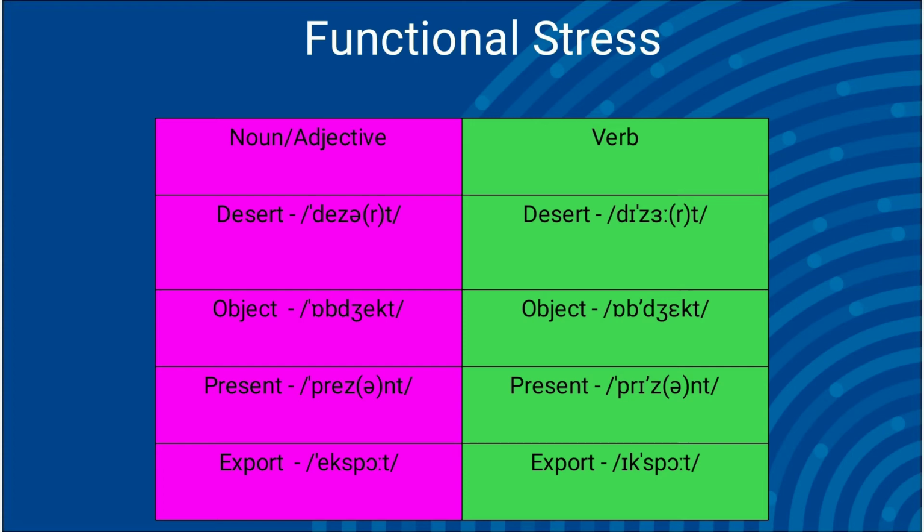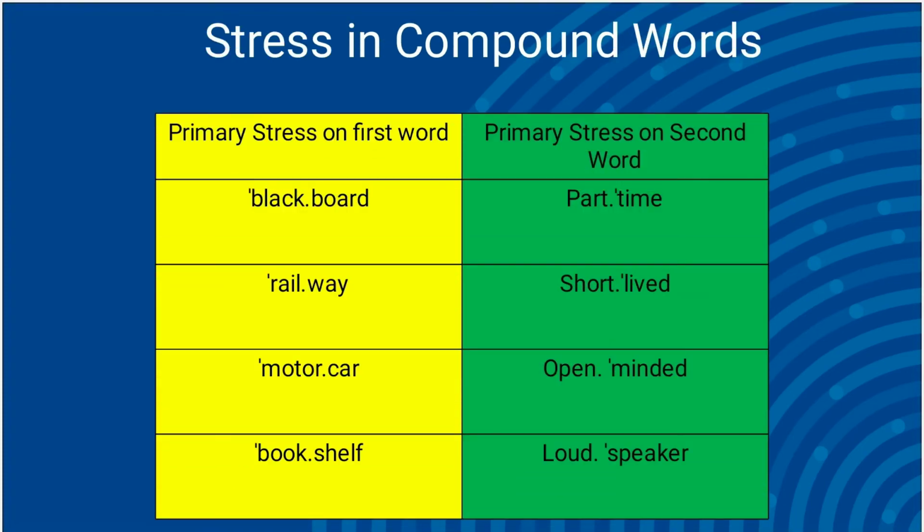The difference between noun or adjective and verb are observed in this manner. Desert, desert. Object, object. Present, present. And export, export.